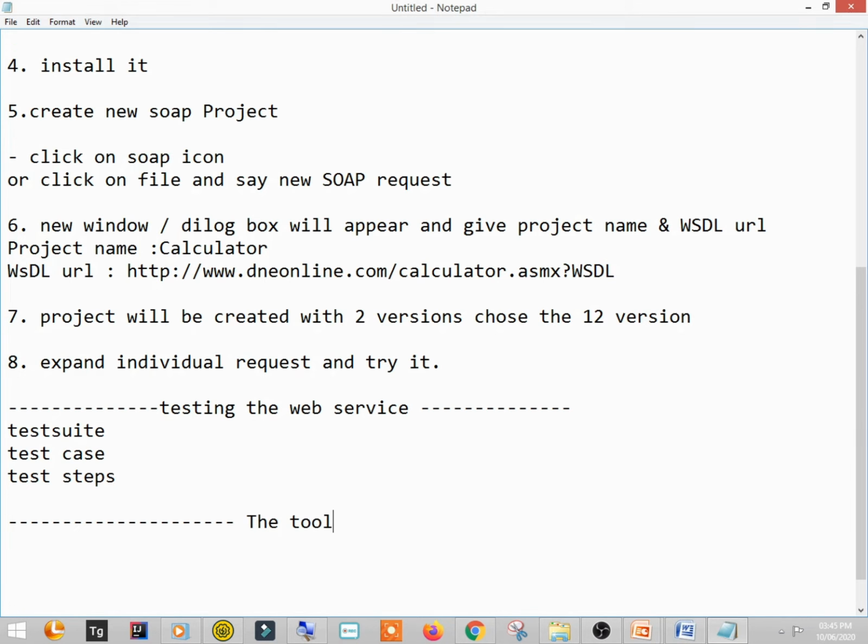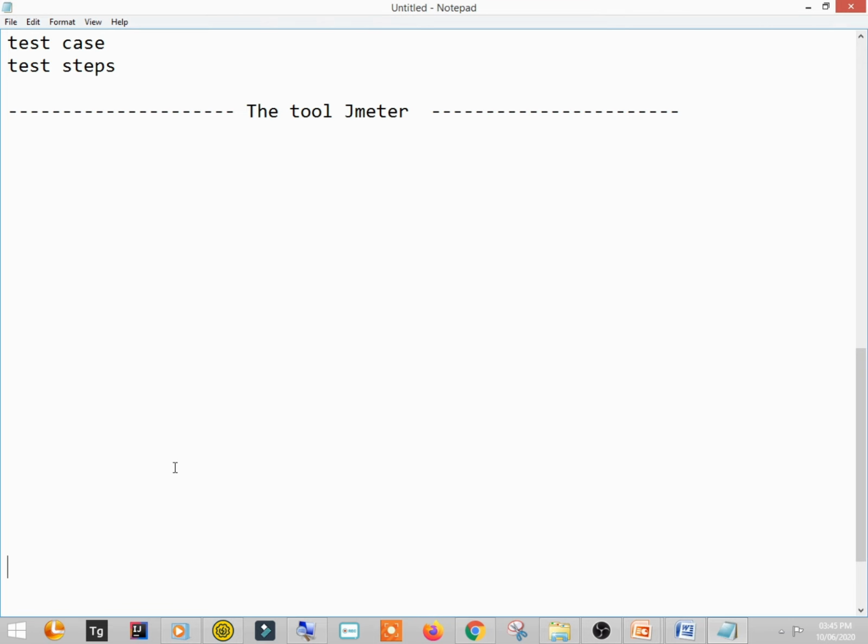The tool JMeter. Okay, so this tool JMeter is basically used for performance testing. And what is performance testing? To check or to test the response of your application. So how is the performance, right?